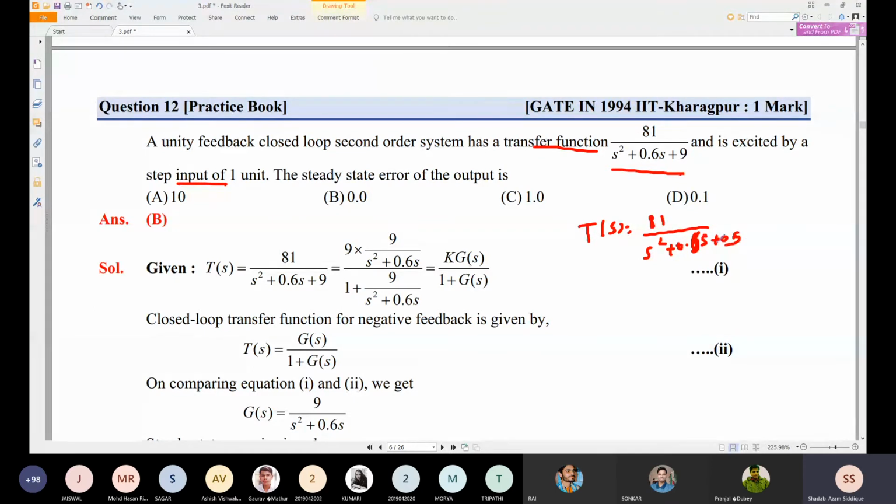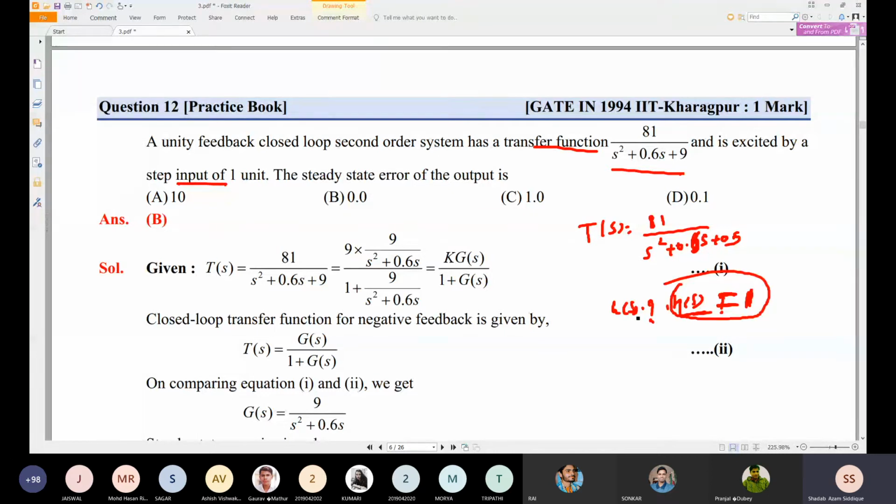So you can find G(s), or you can find H(s) also. But because G(s) into H(s) will be multiplied, better you take H(s) as unity. Just assume H(s) is unity. We are not sure by having the transfer function that H(s) won't be any function of s. It may be, but we have assumed that H(s) is equal to 1 for our simplicity.